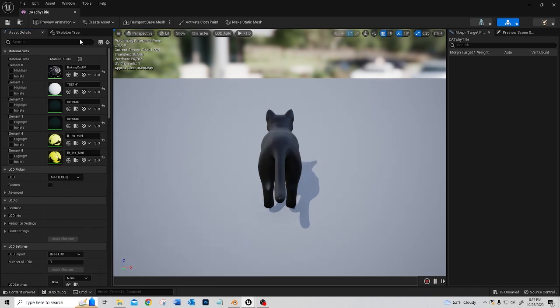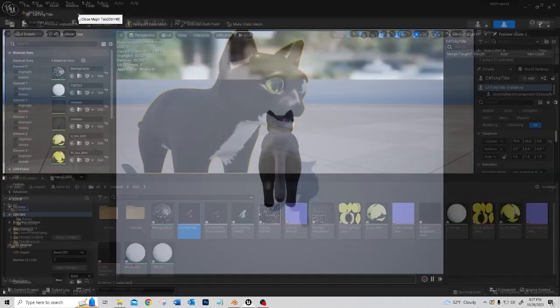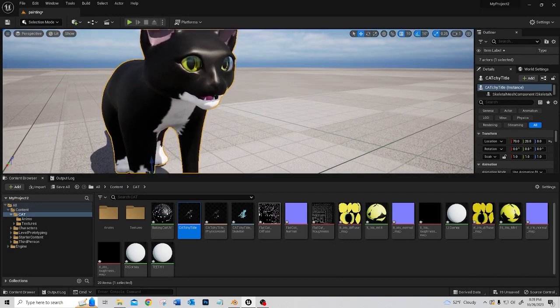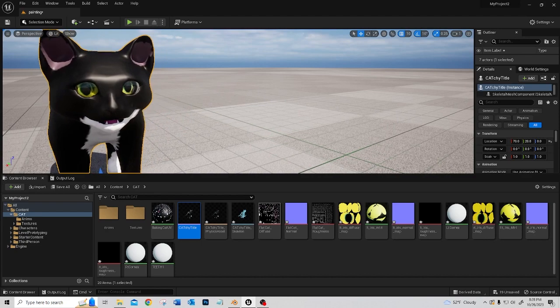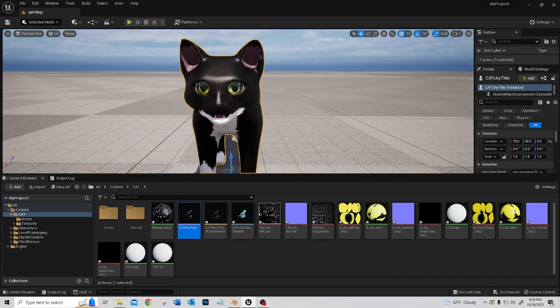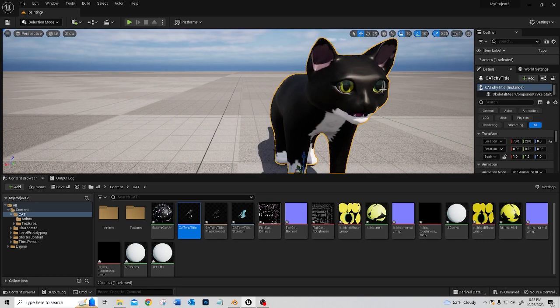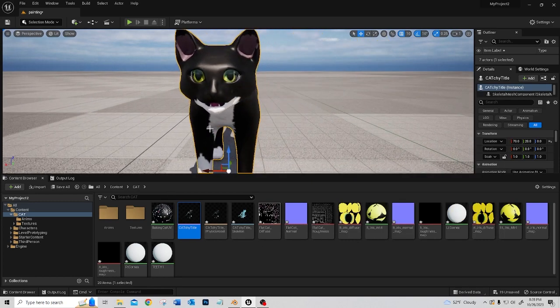Save. Close that. There we go. Okay, that's so much better. Awesome. And since it's actually a material instance, I could go and change the index of refraction, but I'm not going to do that right now.